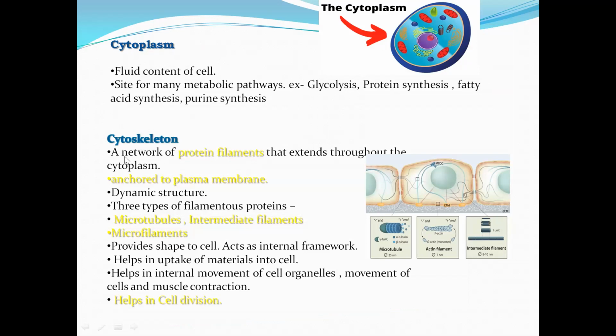The next question can be: the cytoskeleton is made up of what? It is made up of three components: microtubules, intermediate filaments, and microfilaments. The next question can be about the nature of the cytoskeleton: it is proteinaceous in nature. One more question that can arise is that the cytoskeleton plays an important role in cell division. These are the very important questions from this part.